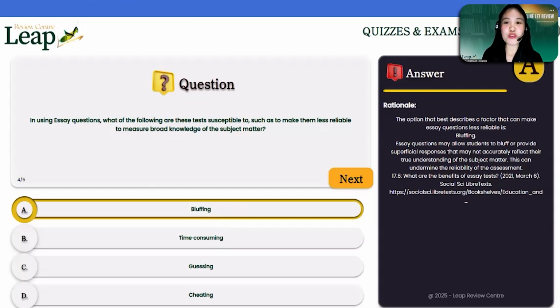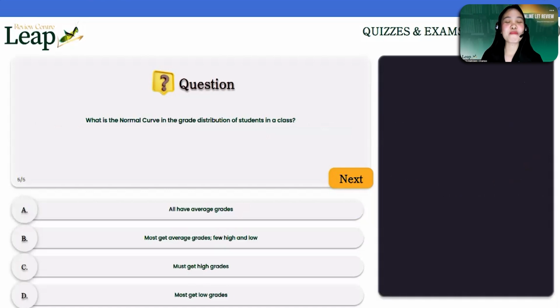So let's move on to the last item. I hope you're counting your scores as of the moment. So, number five, what is the normal curve in the grade distribution of students in a class? A, all have average grades. Letter B, most get average grades with few high and low scores. Letter C, most get high grades. Or letter D, most get low grades.